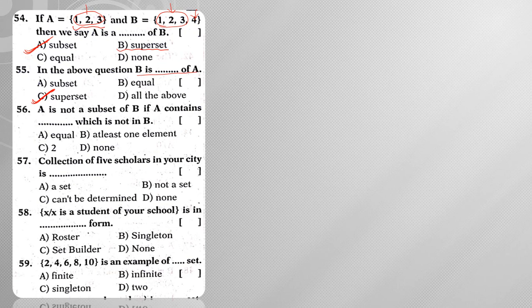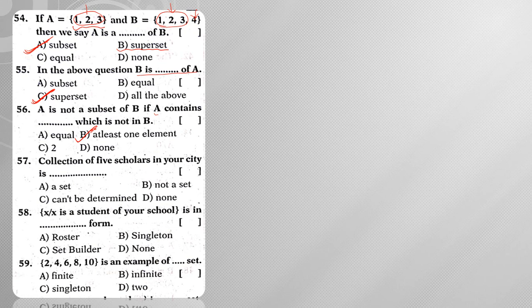A is not a subset of B if A contains an element which is not in B. So when can you say that A is not a subset of B? If A has at least one element which is not present in B, then we can clearly say that A is not a subset of B.